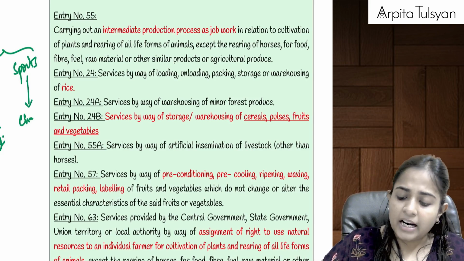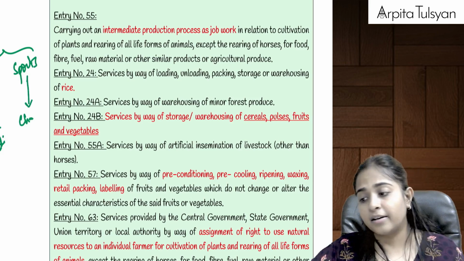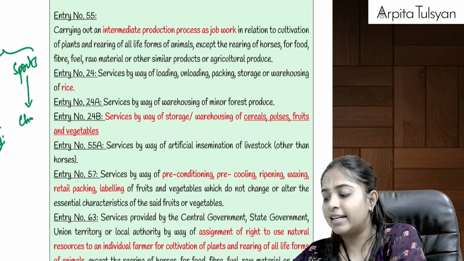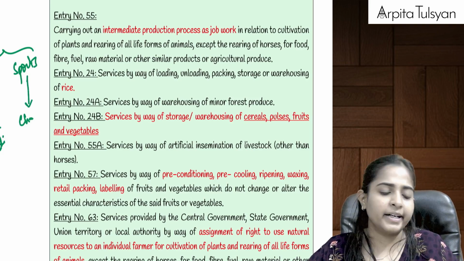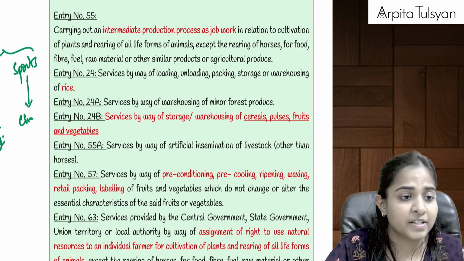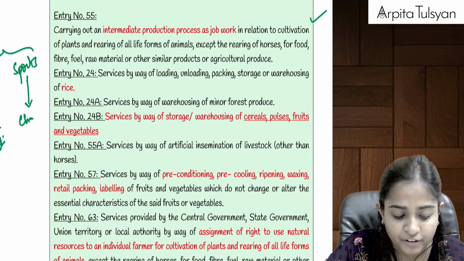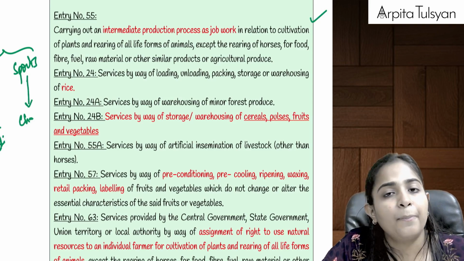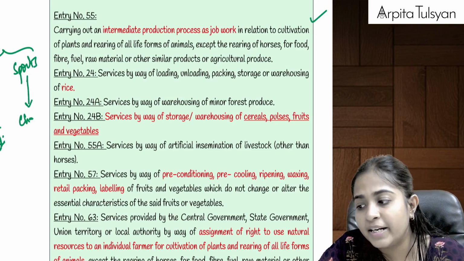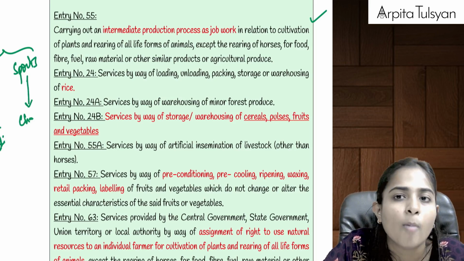Then after that, going to the next entry. Everything that we did till now was covered in entry number 54, which was the most important entry in our agriculture related services. Now going on to the next one, entry number 55. Entry number 55 talks about some intermediate production process, intermediate production process as job worker.